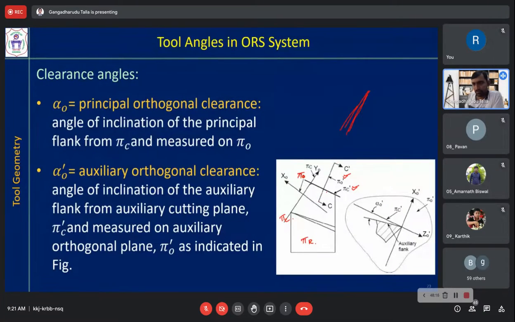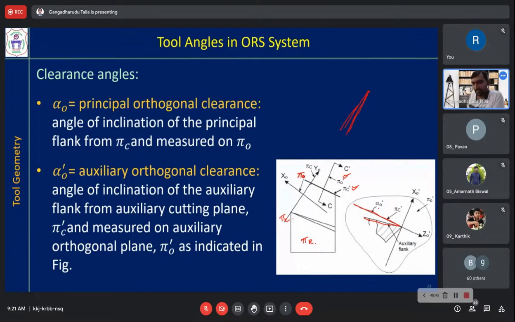Now if you project the tool on that pi o prime auxiliary orthogonal plane, the angle between this auxiliary flank and the auxiliary cutting plane is the auxiliary orthogonal clearance angle.